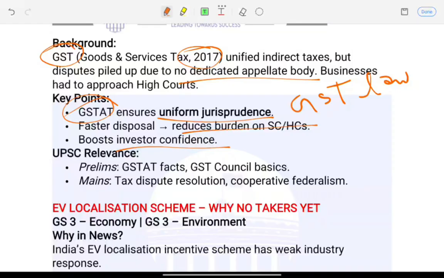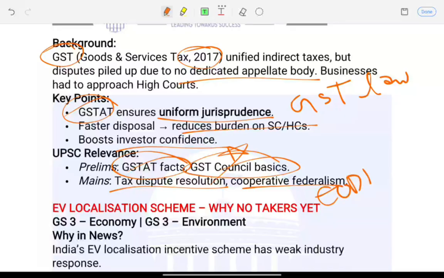For prelims, it's important to connect this to the facts of GST and GST Council basics, and for mains, tax dispute resolution, tax reforms, federalism, cooperative federalism, and also ease of doing business.